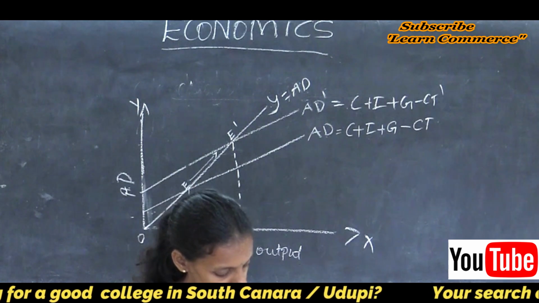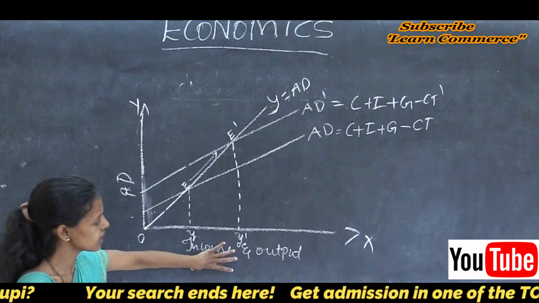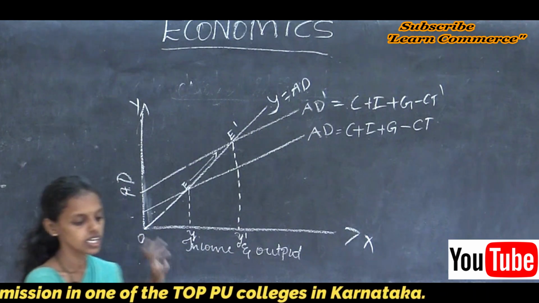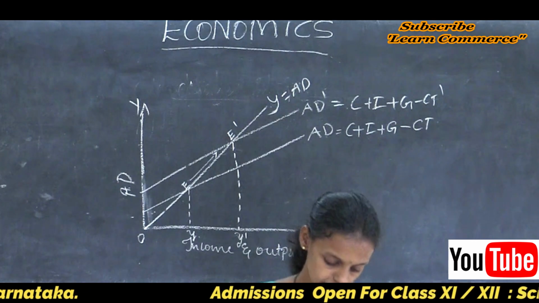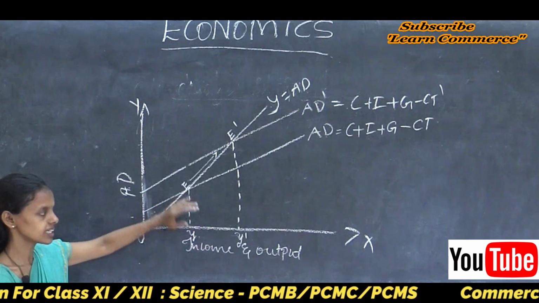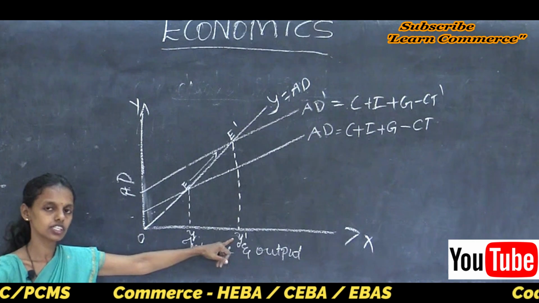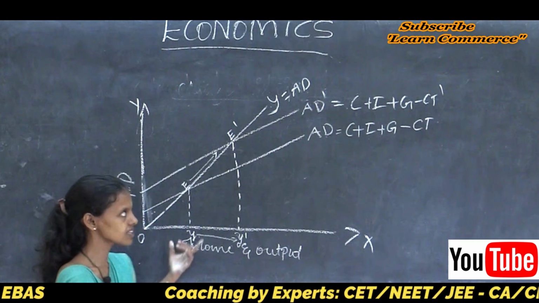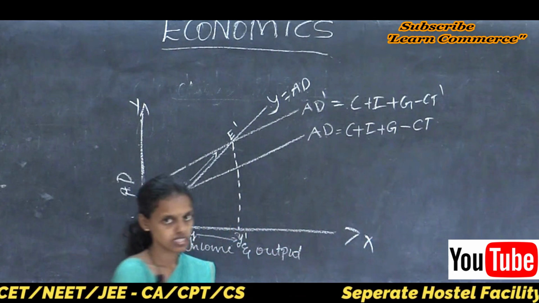So see here students, in the above diagram the OX axis represents income and output, and in this diagram the OY axis is about the aggregate demand. So if there is any cut in the tax, meaning a reduction in the tax, disposable income increases. A cut in the tax leads to an increase in the disposable income. We are assuming, economics is full of assumptions, that the tax is reduced. Minus CT is there, meaning a reduction in the tax.